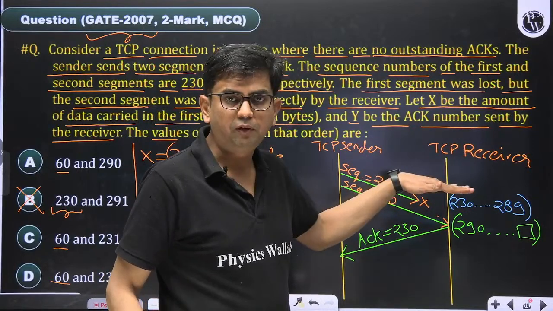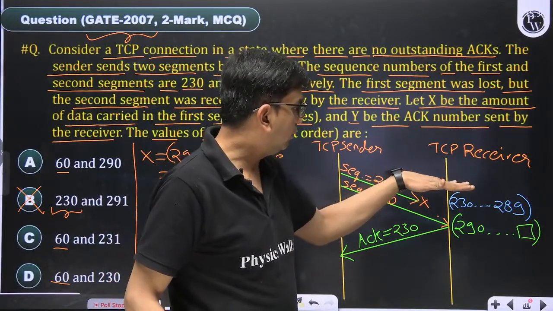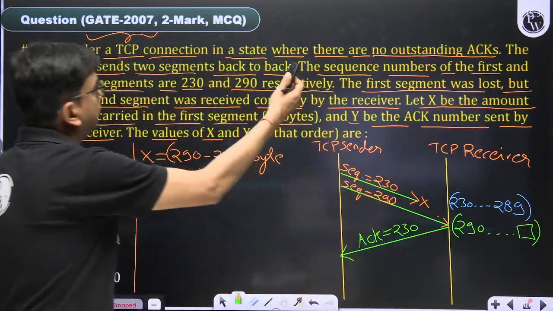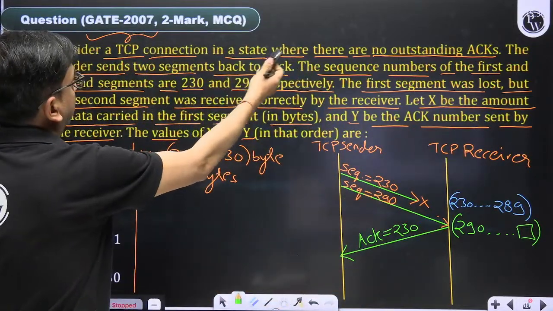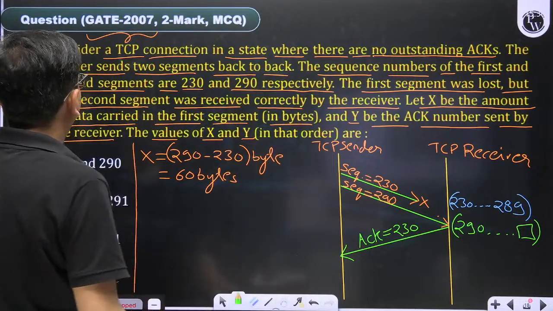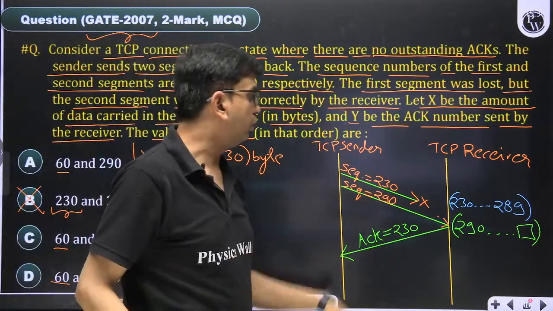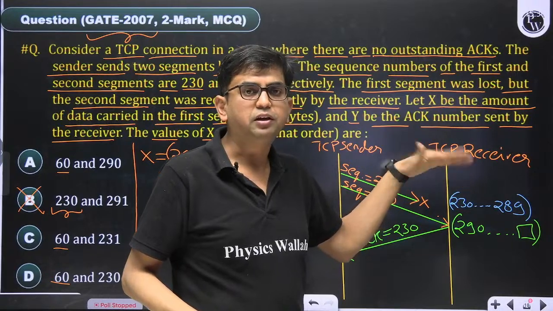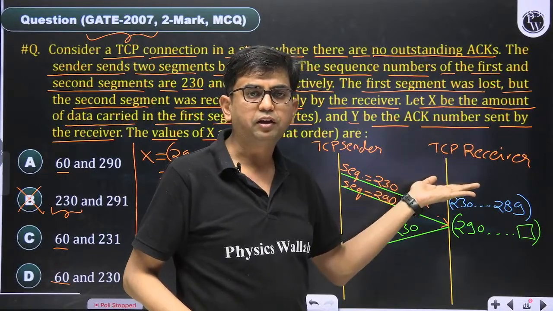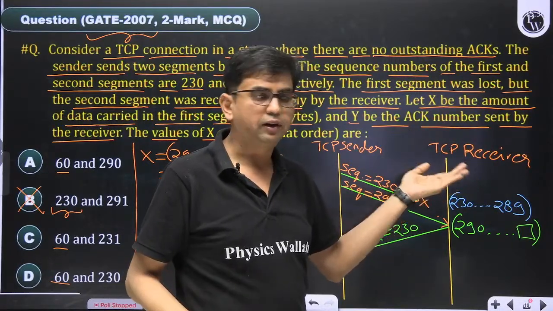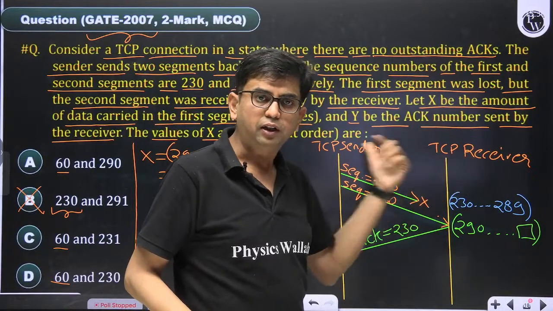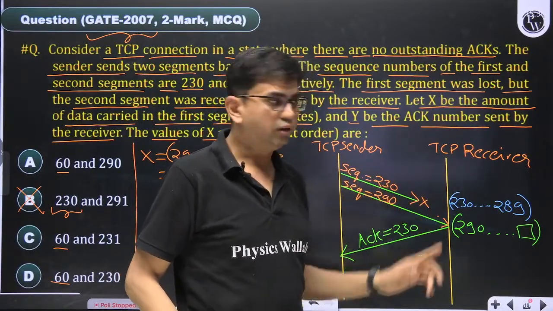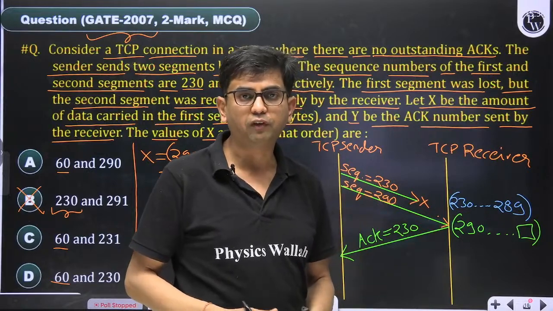Because the previous thing is that whatever segment the receiver receives here, it is saying that consider a TCP connection in a state where no outstanding. The sender sends two segments back to back. So here, once the TCP connection is established, then as per the initial sequence number and acknowledgement number, the receiver knows that the sender will send a byte starting with 230. So the receiver is expecting that sequence number.